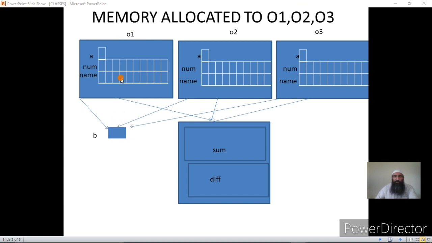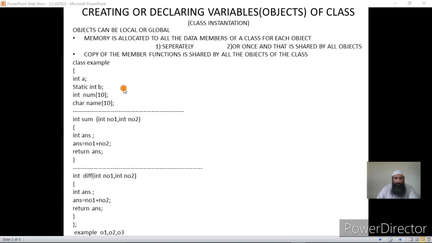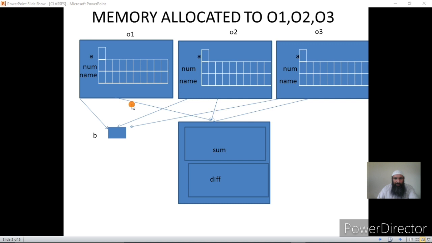Now if you see the other members, that is a, num and name, a separate copy in memory is created for every object. I told you classes are used to group logically related data into one unit, and this is also called encapsulation, because we have got functions as well.